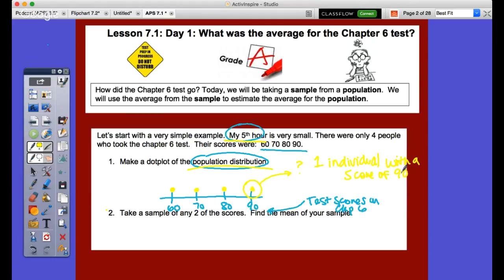So next thing, take a sample of any 2 of the scores. So I don't know, 60 and 80. Okay, so I'm going to choose those 2. You might have chosen something a little bit different. But you'll notice that in this context, the average of the two scores for me would be 70.